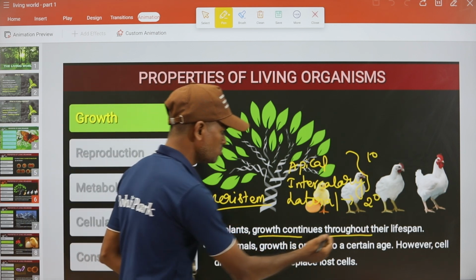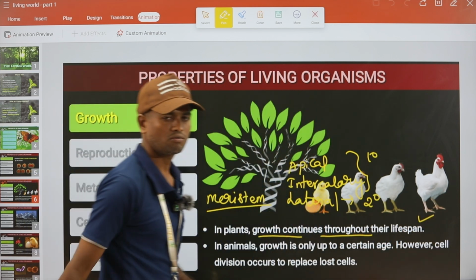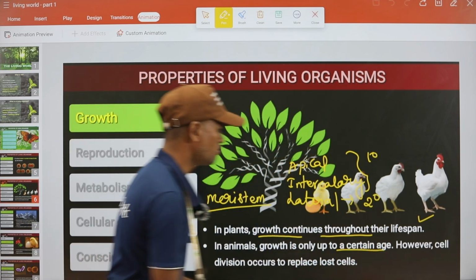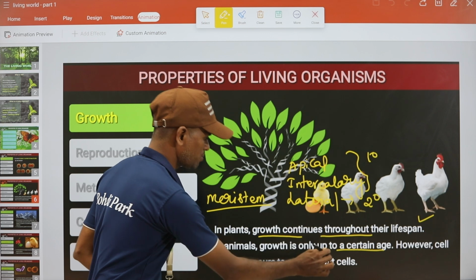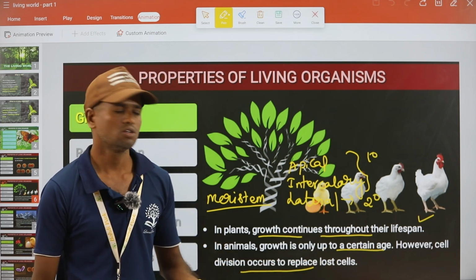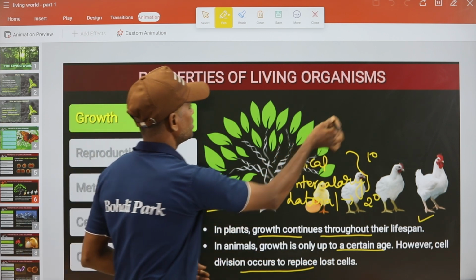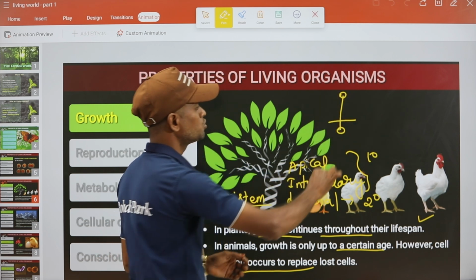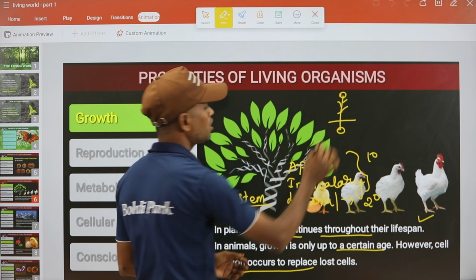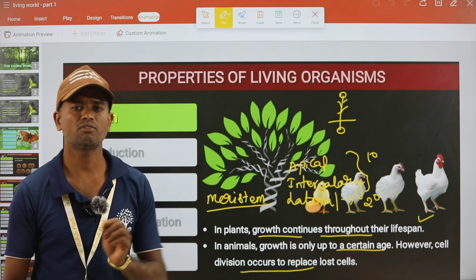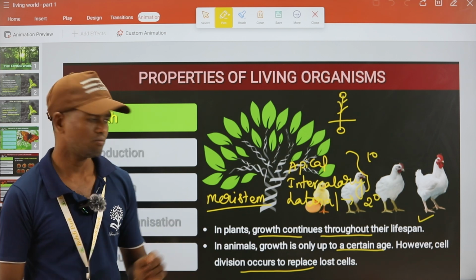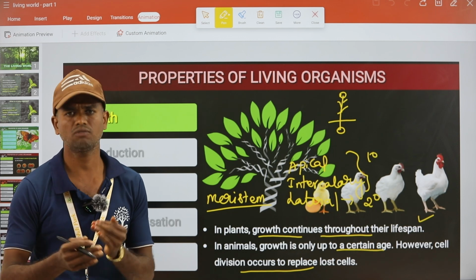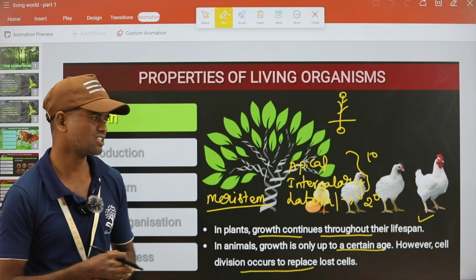So growth is continuous throughout the lifespan. Fine. In animals, growth is only up to a certain age. However, cell divisions occur to replace lost cells, right? In plants, there is the root apical meristem and the shoot apical meristem. These both are continuously undergoing cellular division. But in animals, major cells are synthesized in particular places, only up to a certain age of the animal.